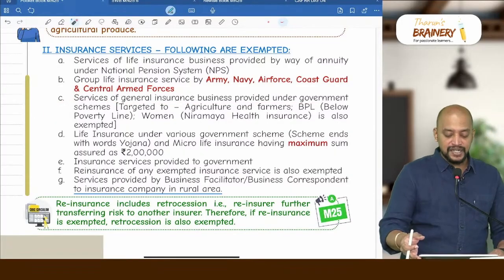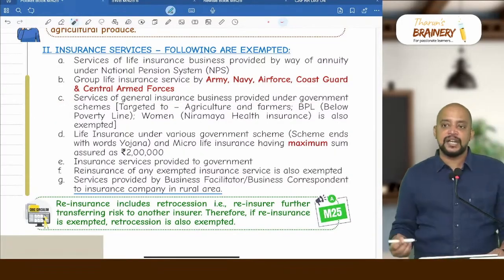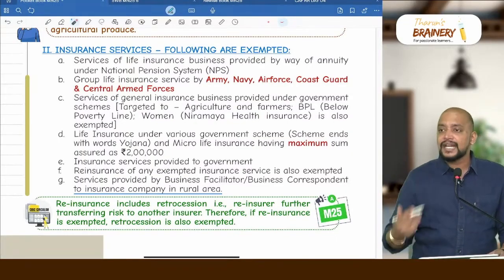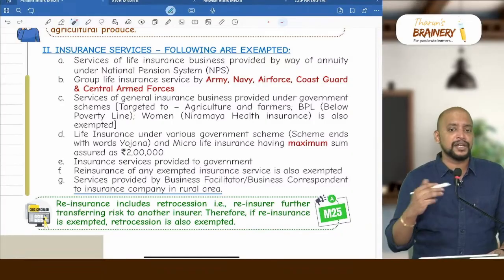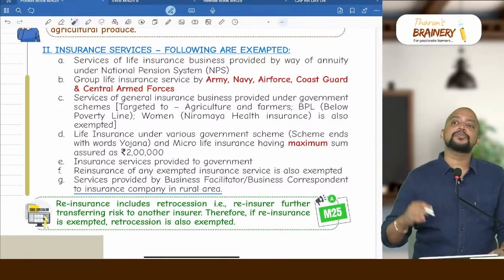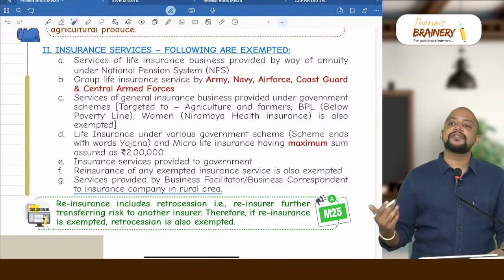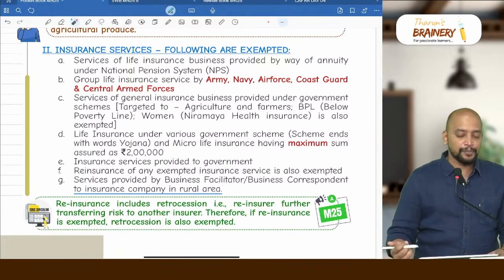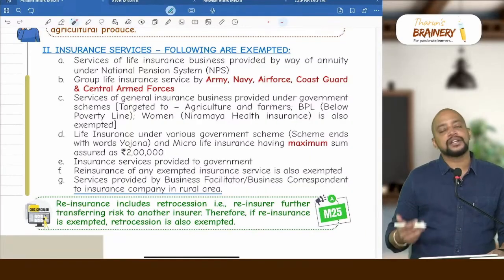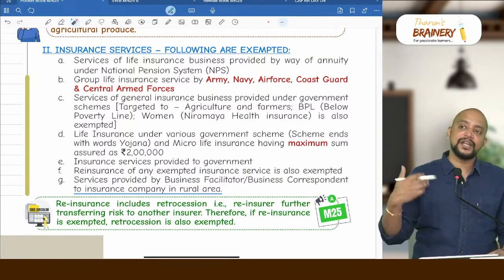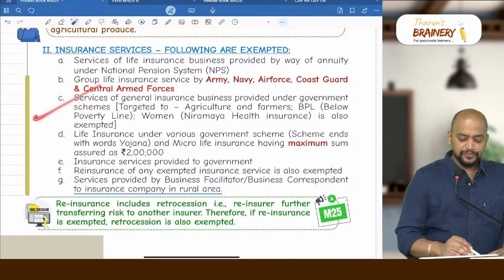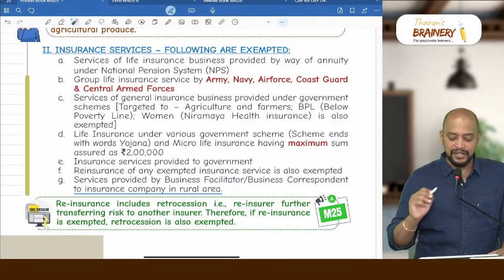Then service of general insurance business. So general insurance business provided under government notified schemes. First of all, it should be a government notified scheme, and the general insurance can be provided by any insurance company, whether it be a private insurance company or a government insurance company, but the scheme should be notified by government. And definitely this scheme will be targeted for agriculture and farmers, below poverty line, women and unemployed. For example, failed well insurance for agriculture and farmers, and hut insurance for below poverty line. Like that, they will be giving the scheme. By reading the scheme itself, you will know that it is notified by government. Therefore, the premium collected under that scheme will be exempted.